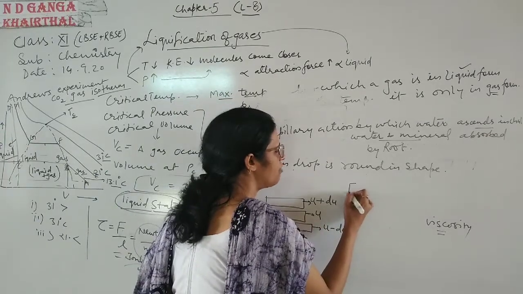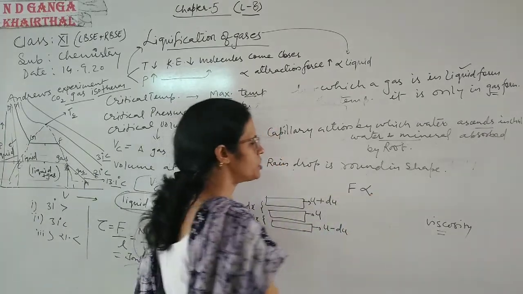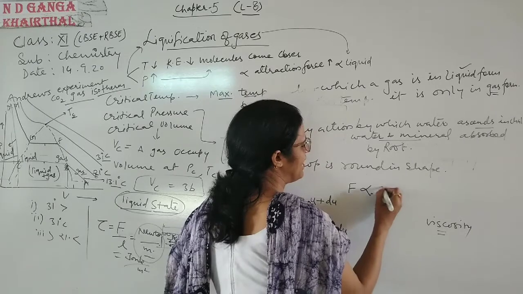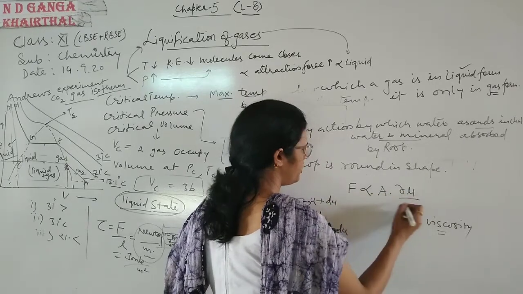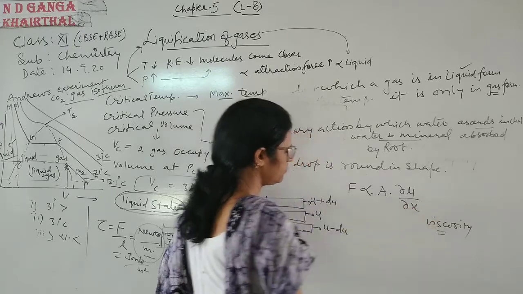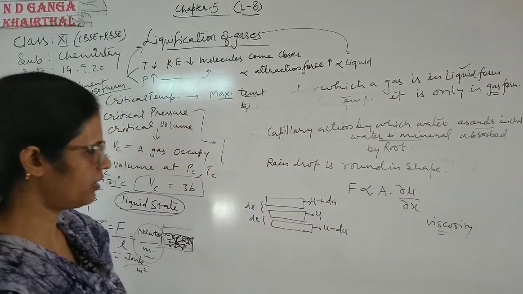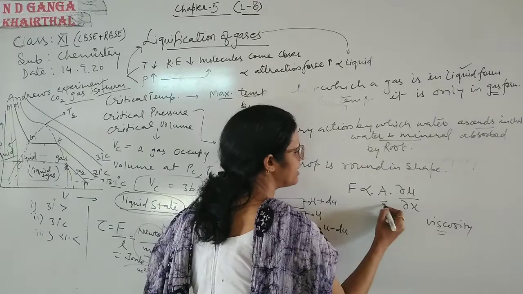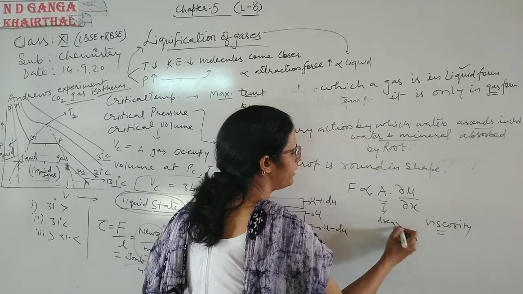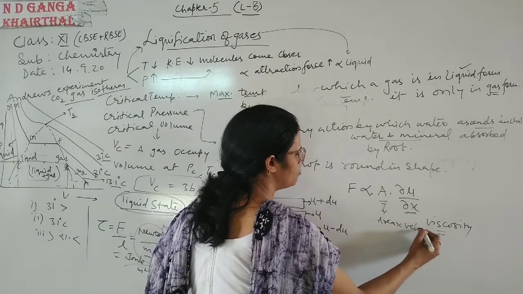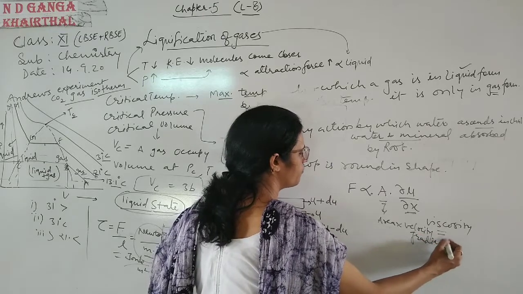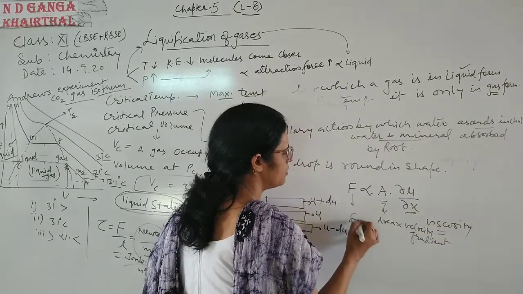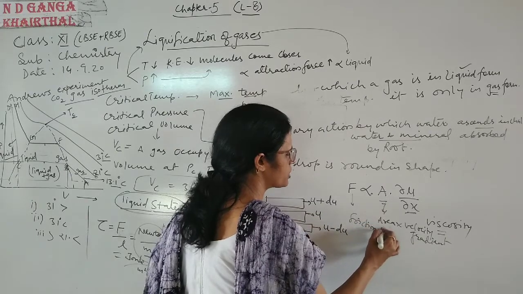So the frictional force is directly proportional to the area and the velocity gradient.